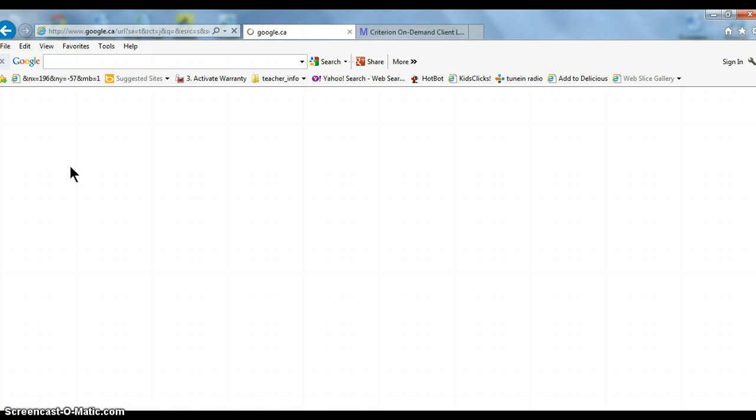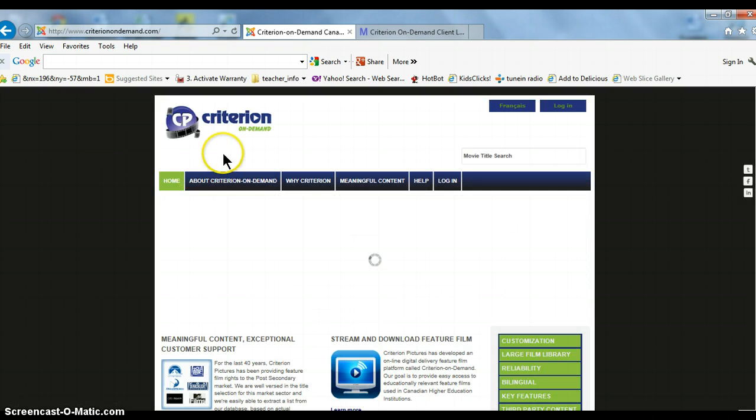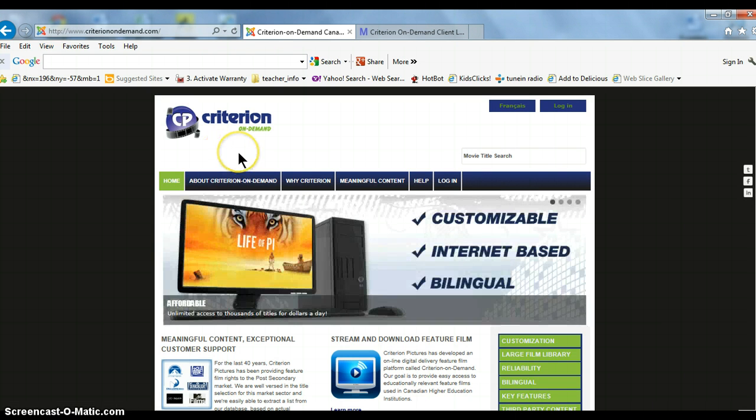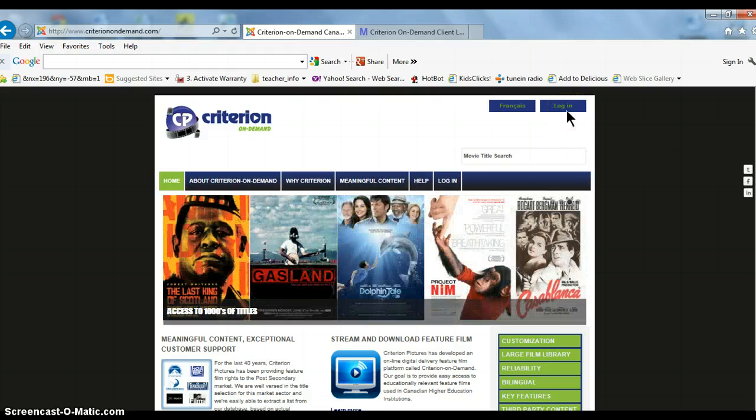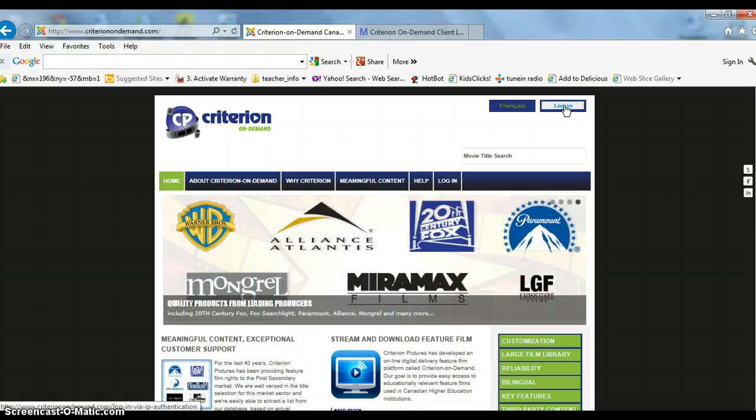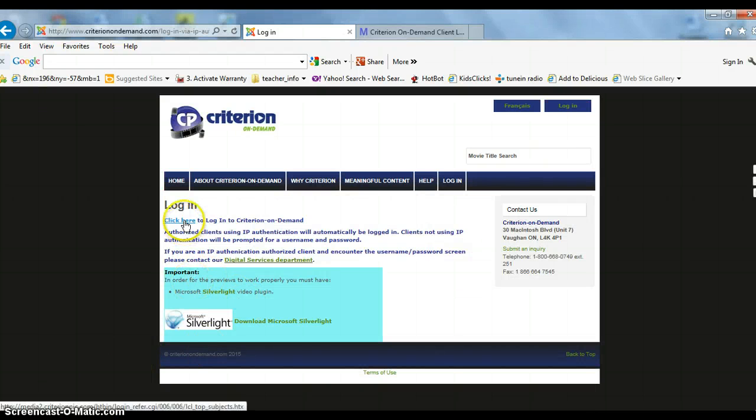Okay, when the website comes up, if you're at school, it's going to recognize your IP address or your Wi-Fi, and you're not going to have to log in. But if you're doing this at home, you're going to have to log in. So you're going to be clicking on the login screen here, and then you have to click again here where it says log in here.